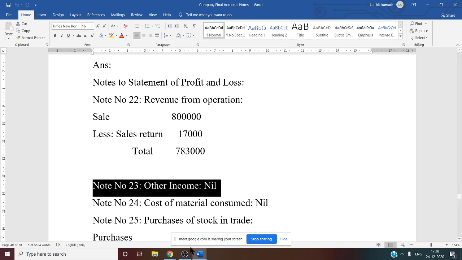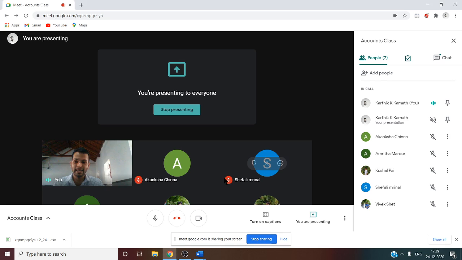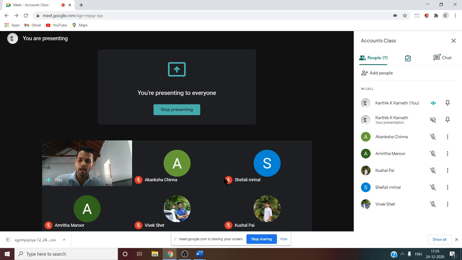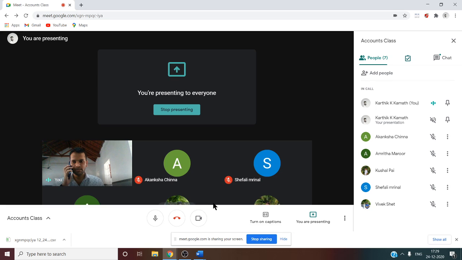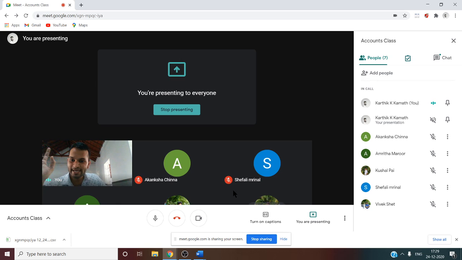One more thing you have to see is total revenue. How to get the total revenue? You can get the total revenue by adding two working notes, that is working note number 22 and working note number 23. Working note number 22 is revenue from operation. Working note number 23 is other income. So now we can get the total revenue.